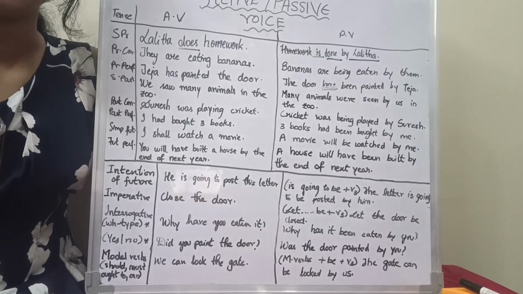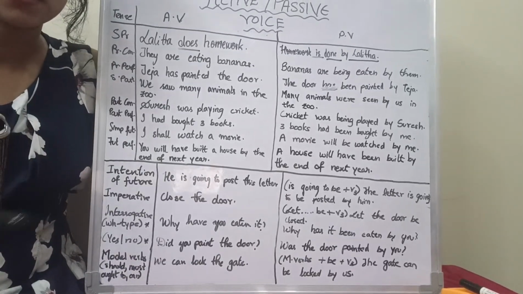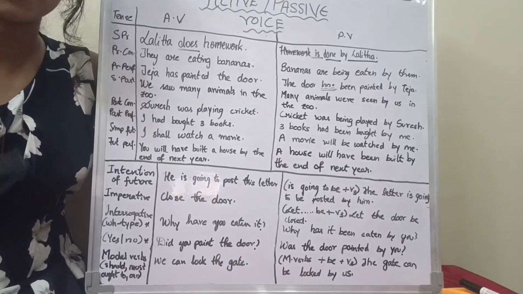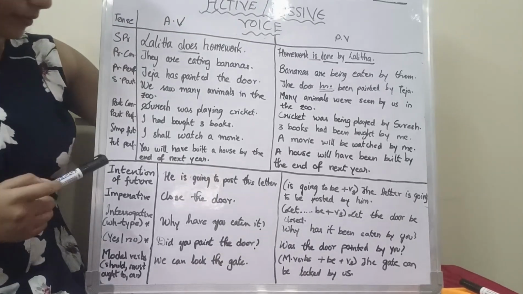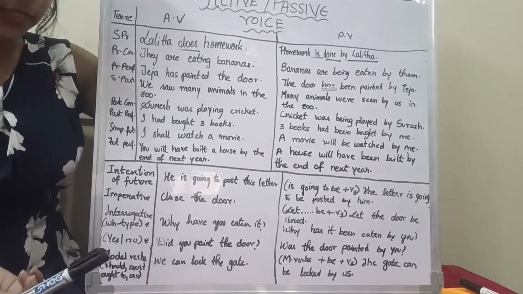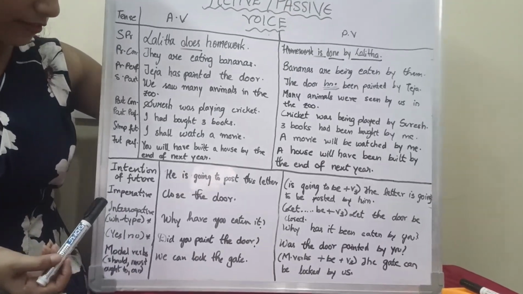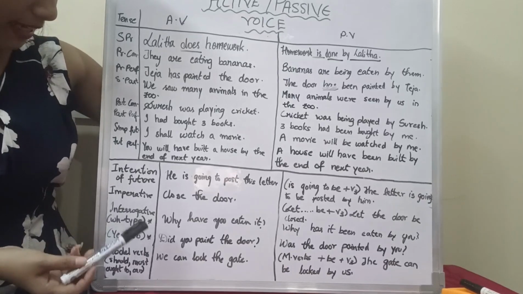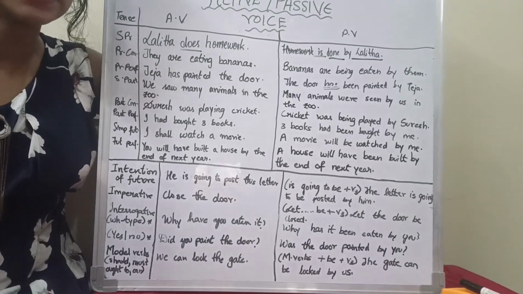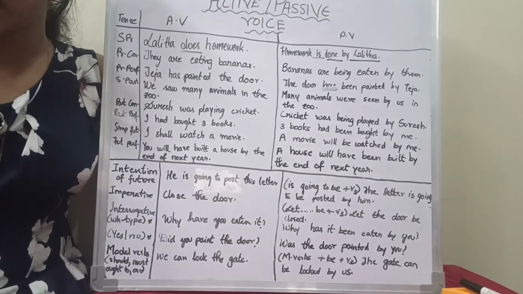Okay. Now, the tense of a sentence you can determine if you know the tenses well. But there are other cases too. Like, you have to determine whether the sentence has the intention of future, or if the sentence is imperative, or if the sentence is interrogative, or if the sentence given has some modal verbs. In such cases, the formulas are here.